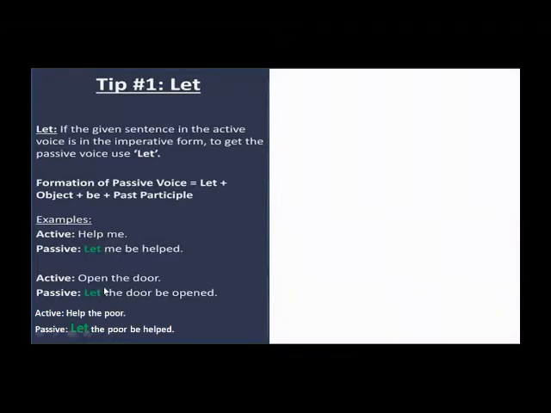Open the door. Here there is an instruction given, "open the door". It is an active voice. When it changes into passive voice, it becomes "let the door be opened". So let, according to the formation of passive voice, will be used. The door, that means the object, will be used, and be will be placed according to the formation of passive voice of imperative, and then we will add the past participle, that is the third form of verb.